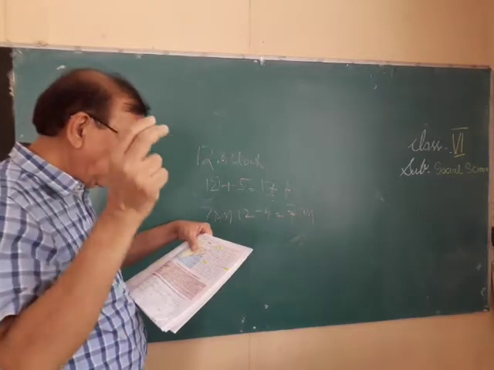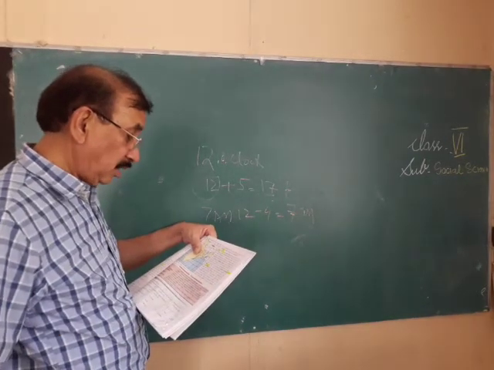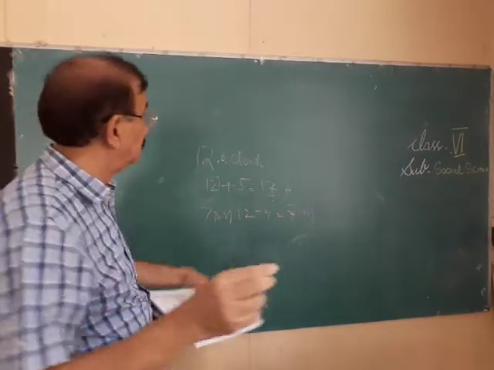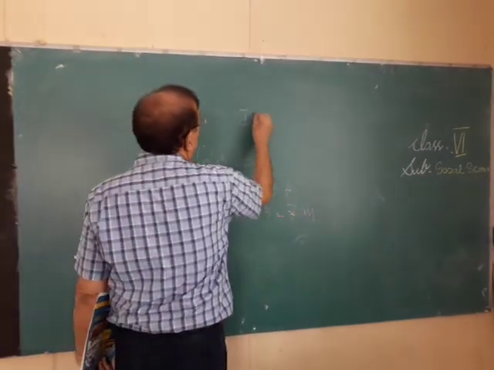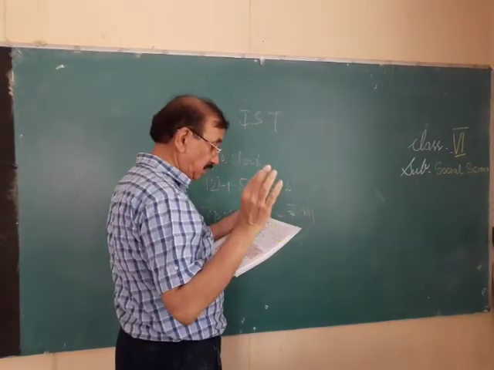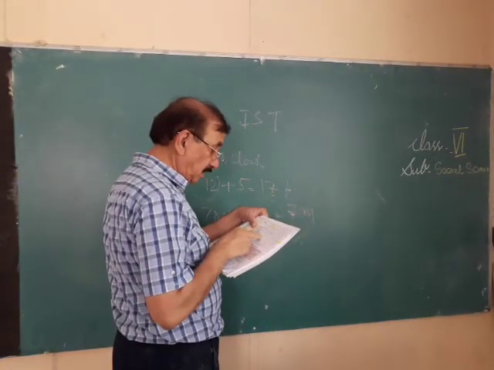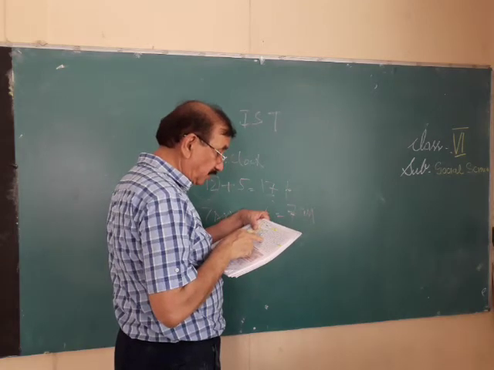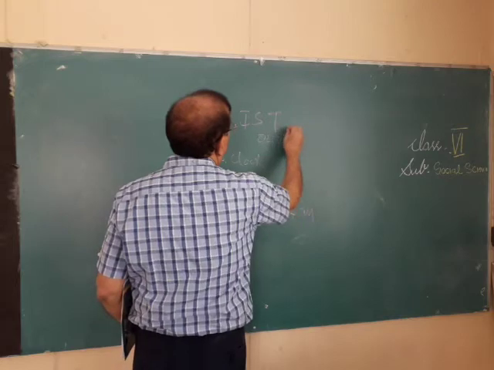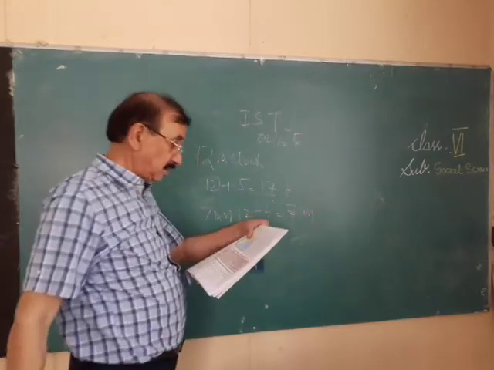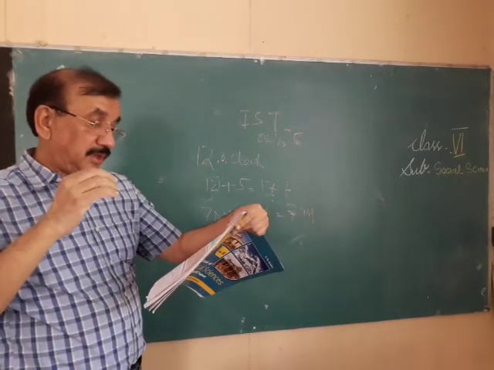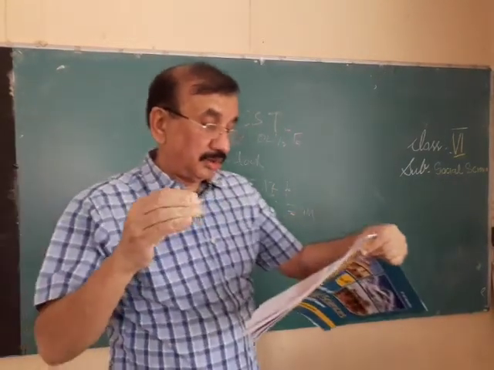Now we have an Indian Standard Time. So in India, you must learn, please read this, IST. Normally you will have seen IST. This is the Indian Standard Time. Indian Standard Time is 82.5 degrees east. This Indian Standard Time is the same all over India.